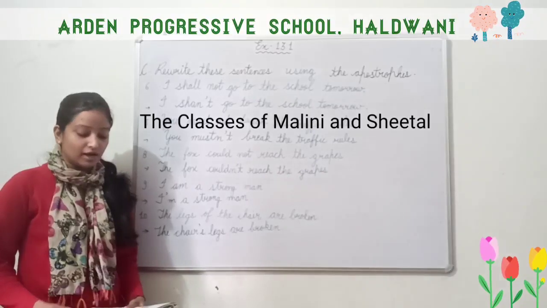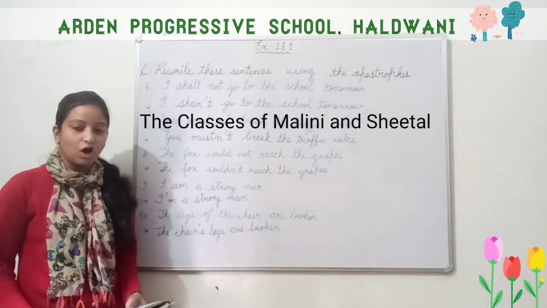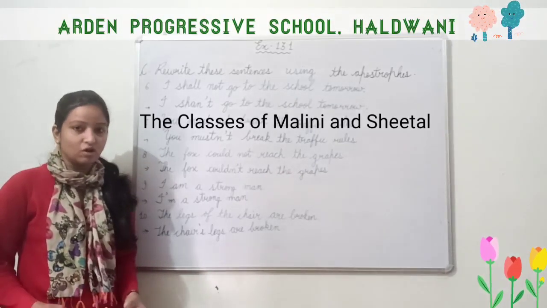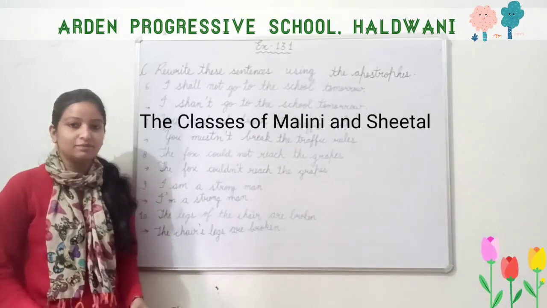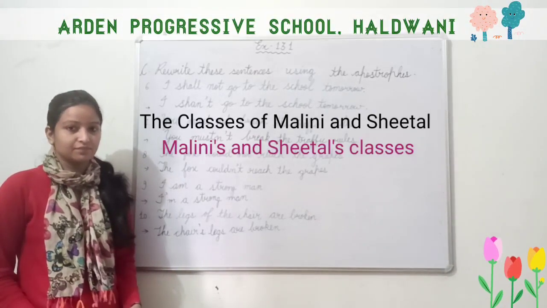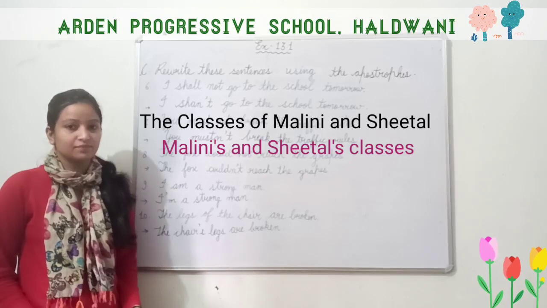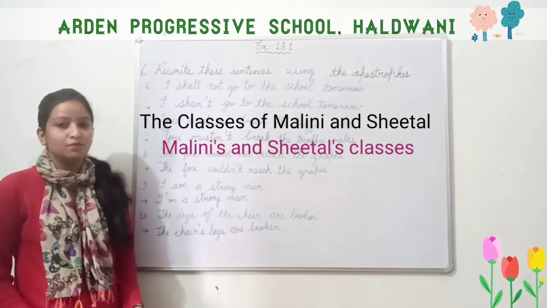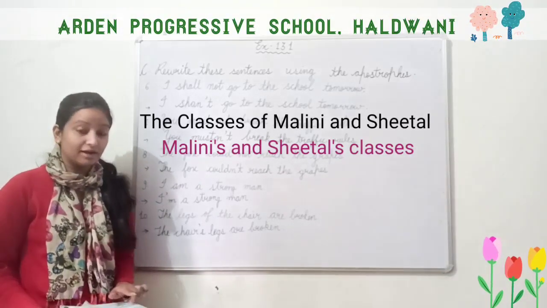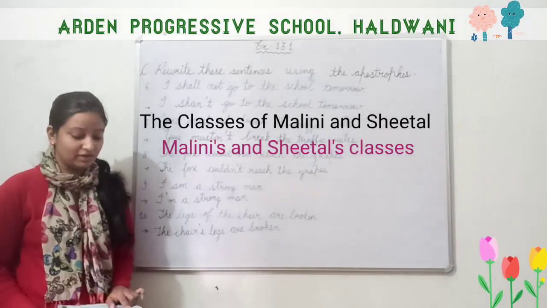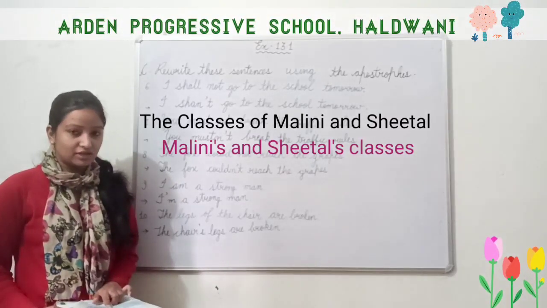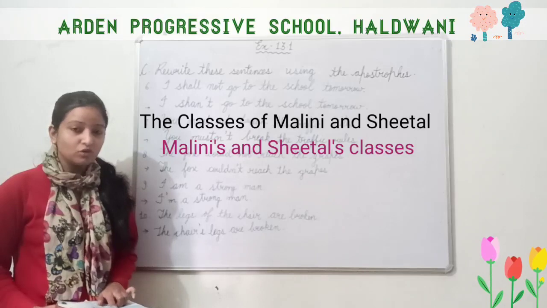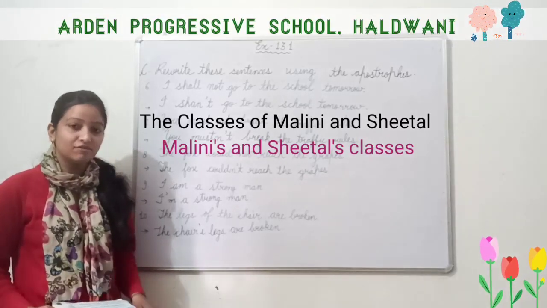Very good. Now, tell me, how do we write the classes of Malini and Sheetal? Malini's and Sheetal's classes. Very nice. We know that here classes is given. Classes means Malini and Sheetal, they both have a different class.